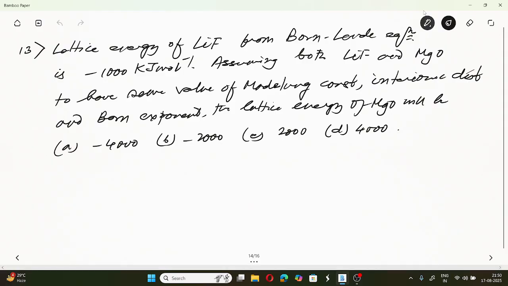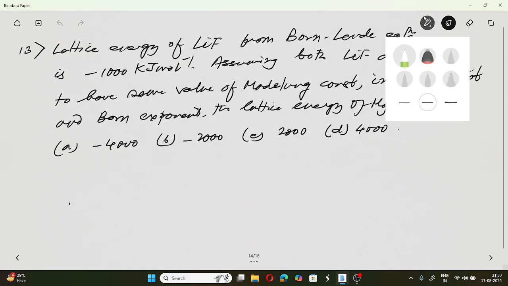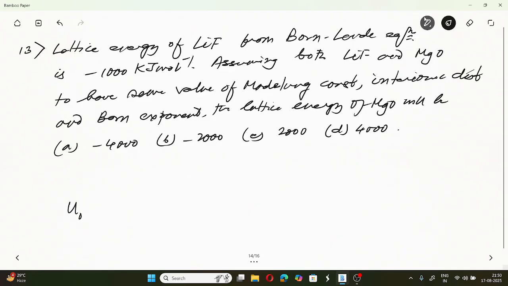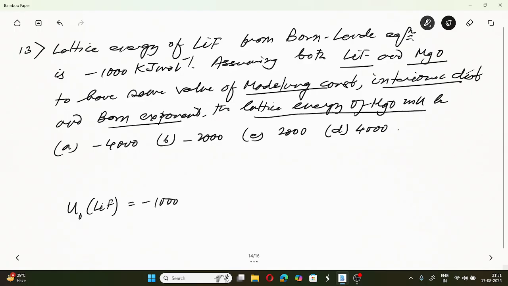The lattice energy U0 of lithium fluoride from the Born-Landé equation is given as minus 1000 kilojoule per mole. Assuming that lithium fluoride and magnesium oxide have the same values of Madelung constant, interionic distance and bond exponent, then the lattice enthalpy of magnesium oxide will be?